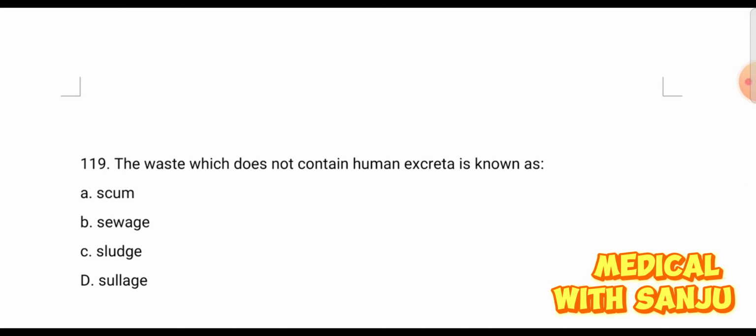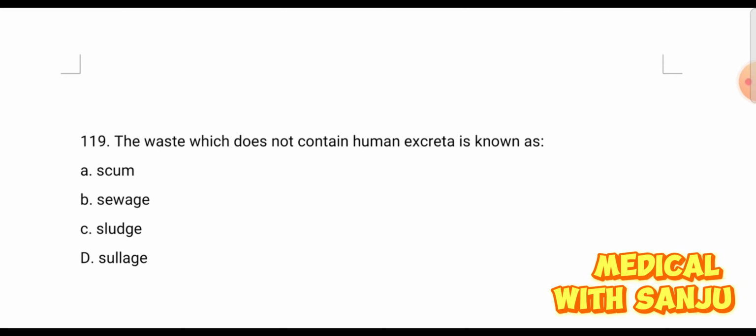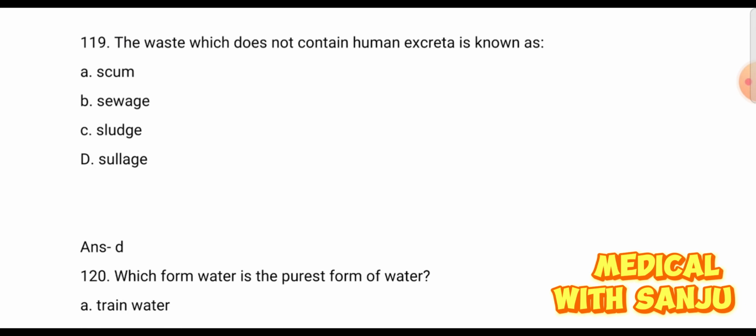Question 119. The waste which do not contain human excreta is known as option A scum, option B sewage, option C sludge, option D sewage. The right answer is option D sewage. Sewage means only liquid waste of a human excreta, and sewage means all liquid waste containing the human excreta also. Garbage means waste from kitchen.